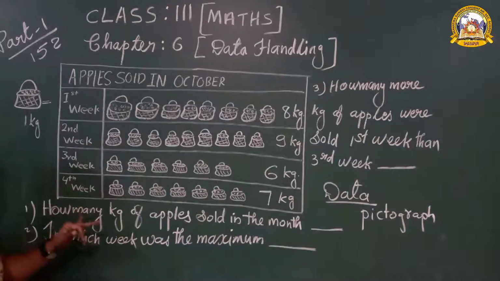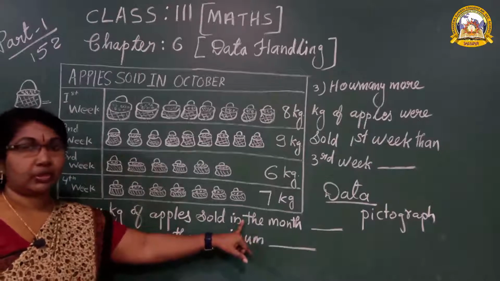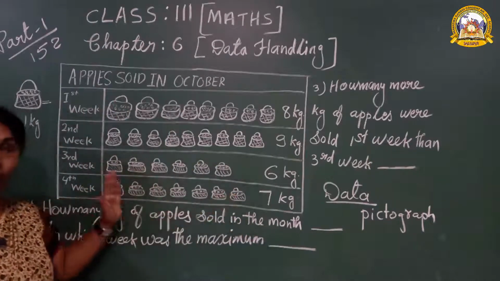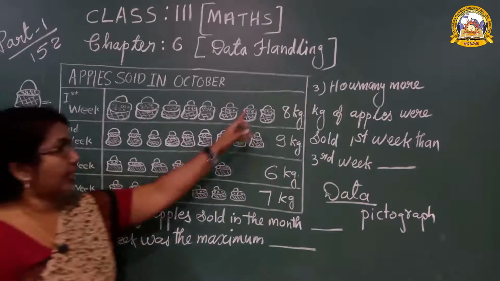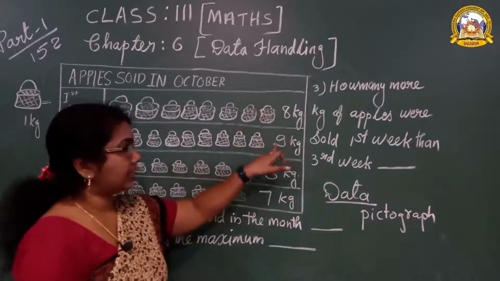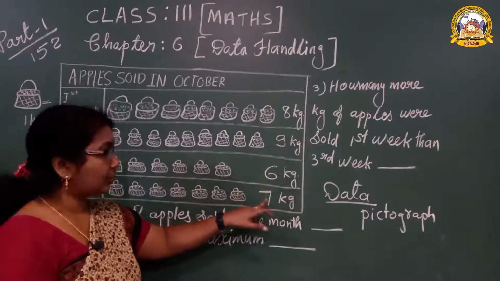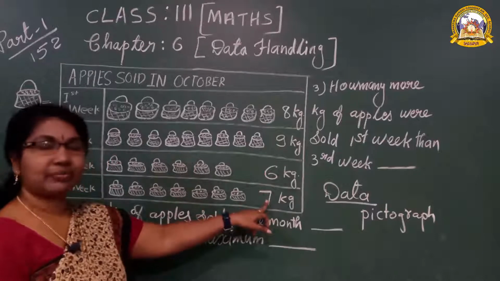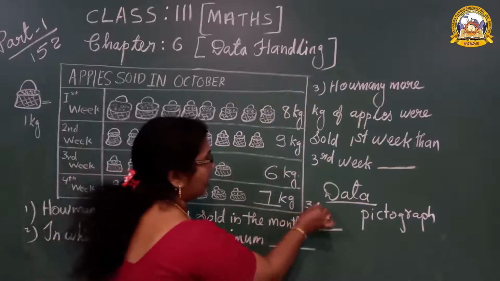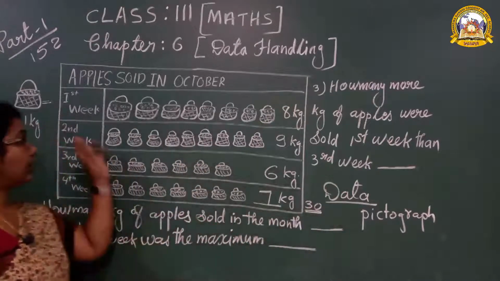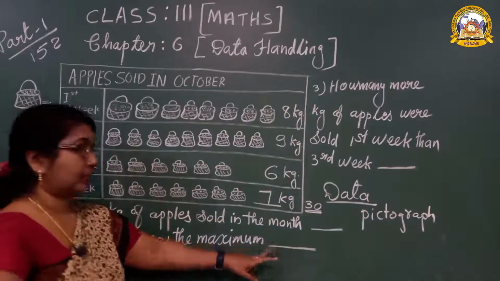Look at the first question. How many kg of apples were sold in the month of October? That means the full October month. How to find the answer? You should add all these numbers. 8 plus 9, 17. 17 plus 6, 23. 23 plus 7, 30. And you should know how you got 30, students. You add all the numbers and you get the answer 30. Otherwise, you can count all of them, 1, 2, 3, 4, 5, and if you count, you will get 30.